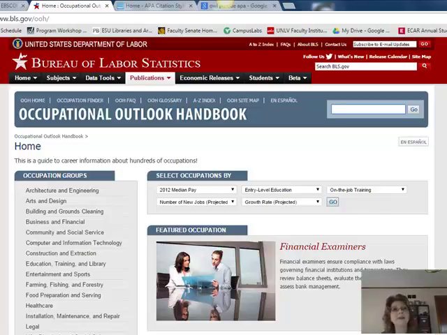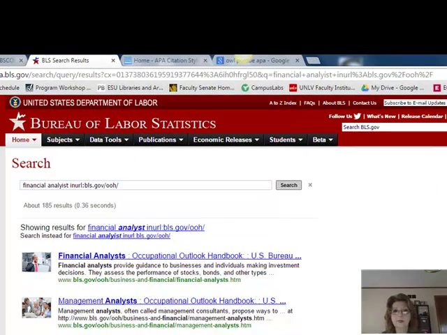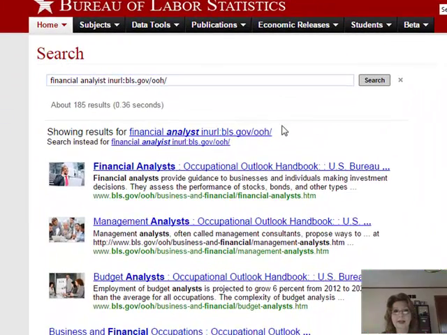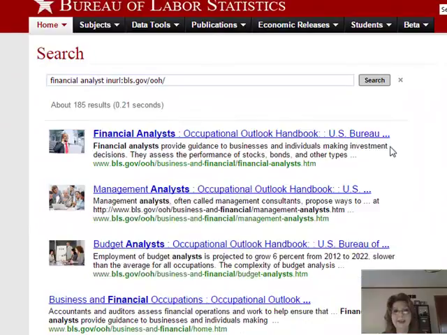So we can just type any type of occupation that we might be interested in. I'm going to type in financial analyst. And I need to click here.